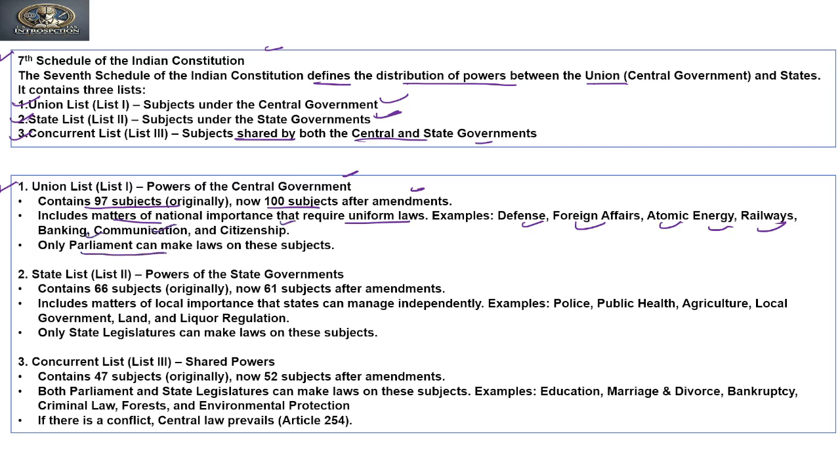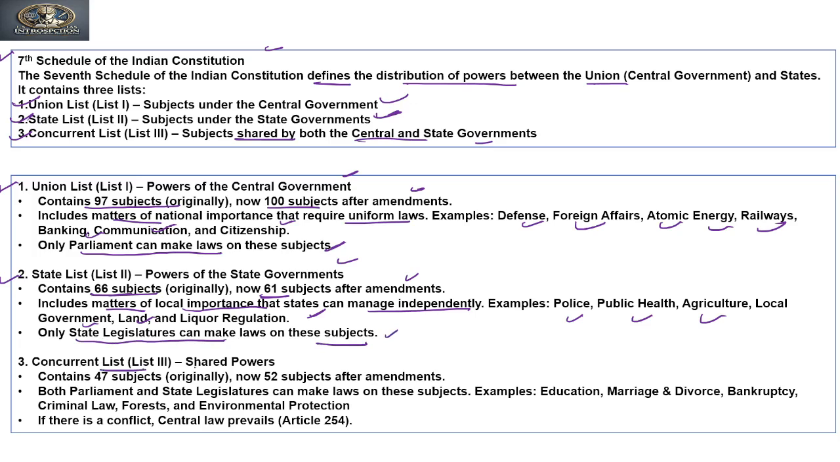Only parliament can make law on these subject matters. The state list is the power of the state government. It contained 66 subjects originally, now it has 61 subjects after amendments. It includes matters of local importance that states can manage independently, like police, public health, agriculture, local government, land and liquor regulations. Only the state legislature can make laws on these subject matters.